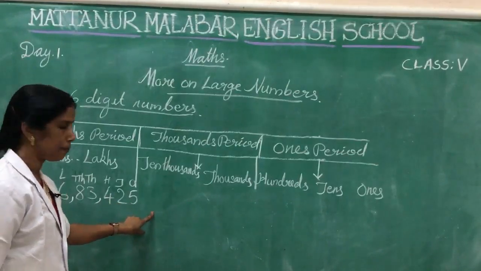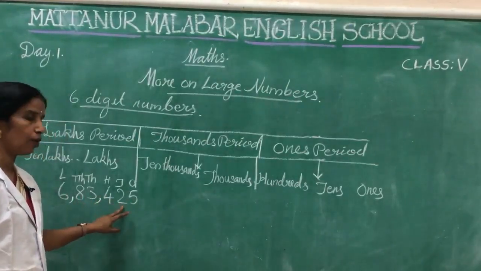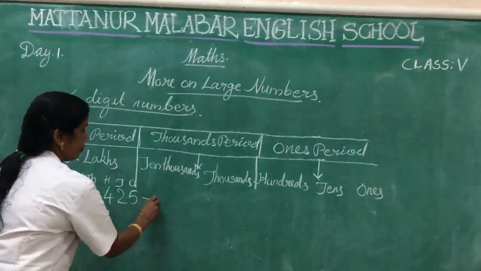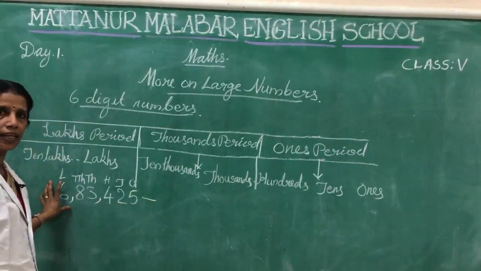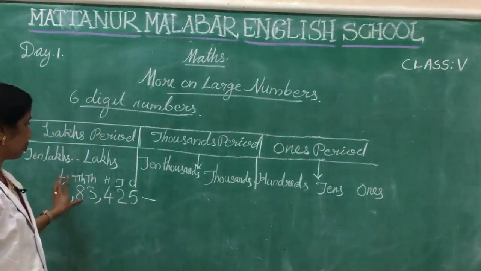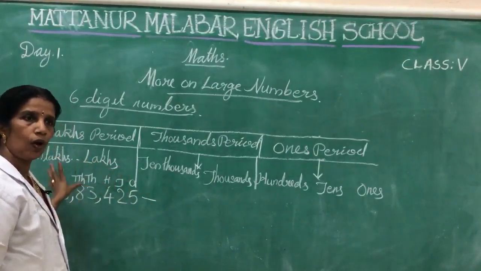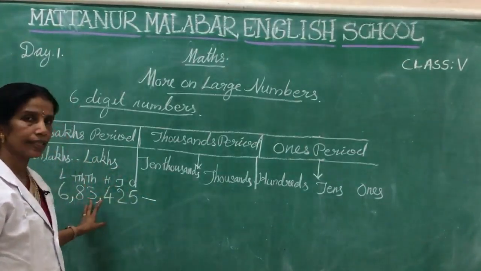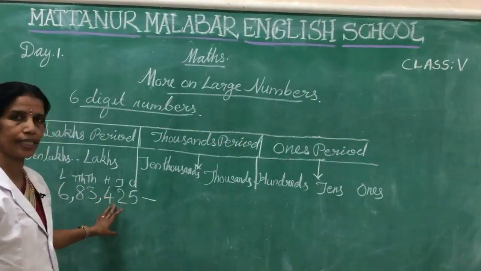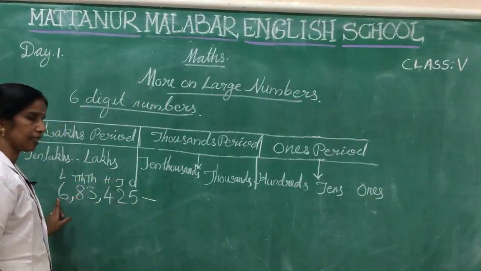Okay, here 6,83,425. We want to write. How can we write? Here we want to write the name of this number, or numeral. How can we read this one? 6,83,425. Like that we want to write the spelling of this number.